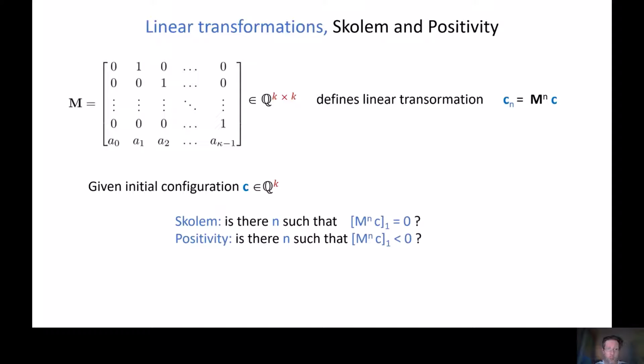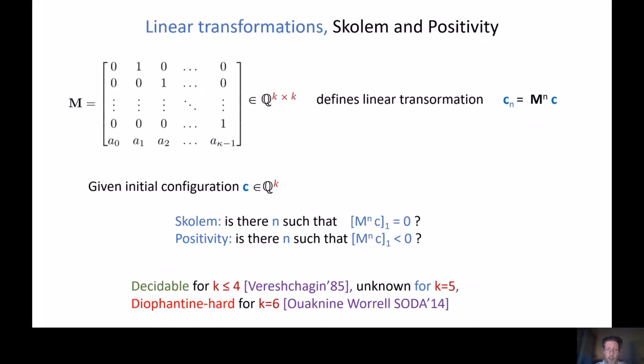For instance, the Skolem problem is: given an initial configuration C, is there an iteration such that the first component of the iteration is null? Similarly, for positivity, is there an iteration such that the first component is negative? Surprisingly, while everything is linear and all the coefficients are rationals, we do not know how to solve these questions.